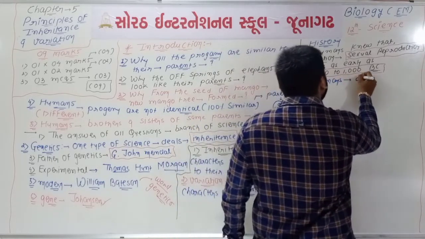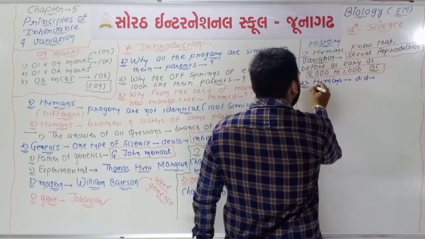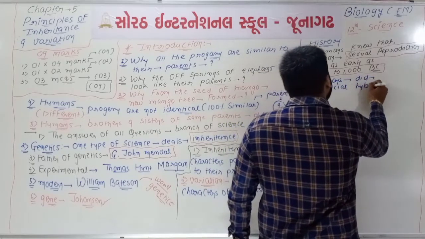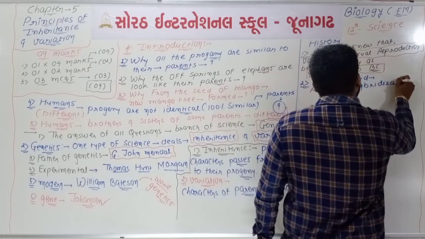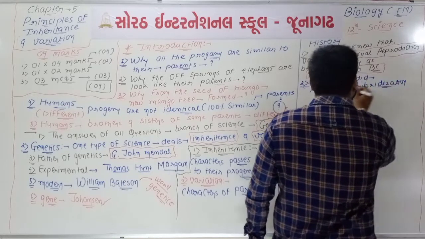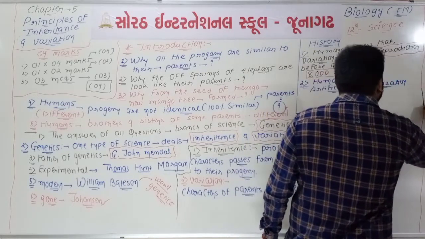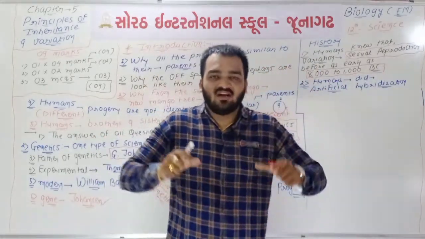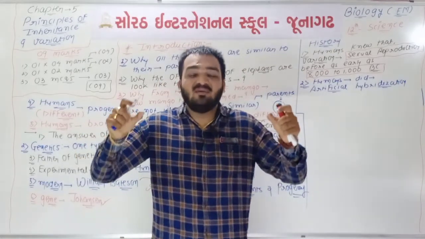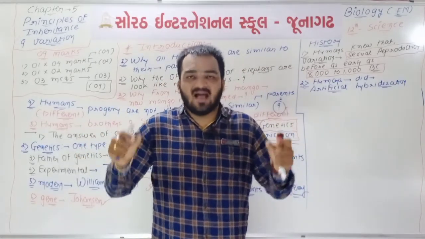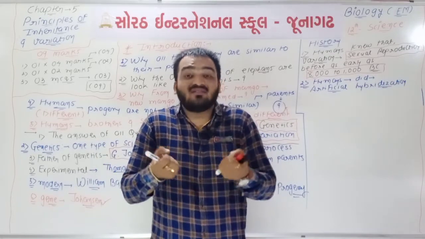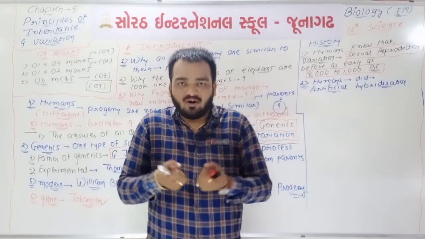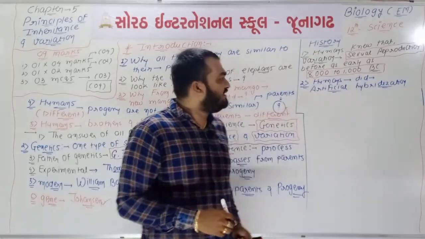Humans did what? Humans did artificial hybridization. Okay, you know hybridization is what? I am giving the definition of hybridization. It is one type of process in which different types of organisms are selected, and with the help of hybridization we can get the desired or selected characters from both different organisms.